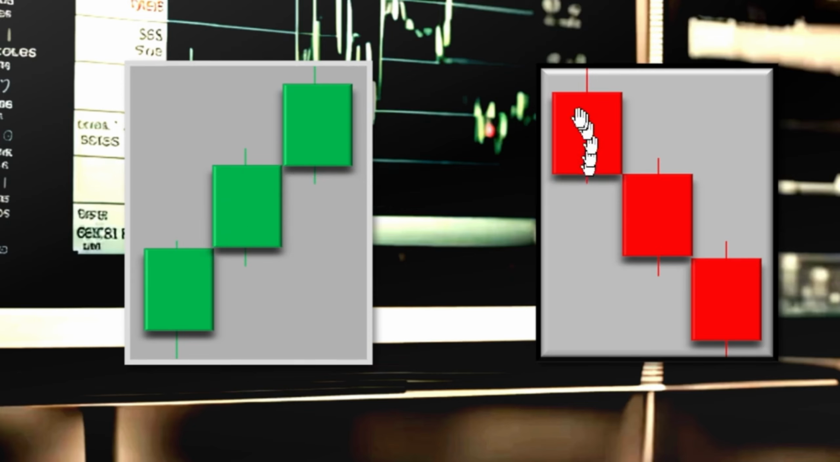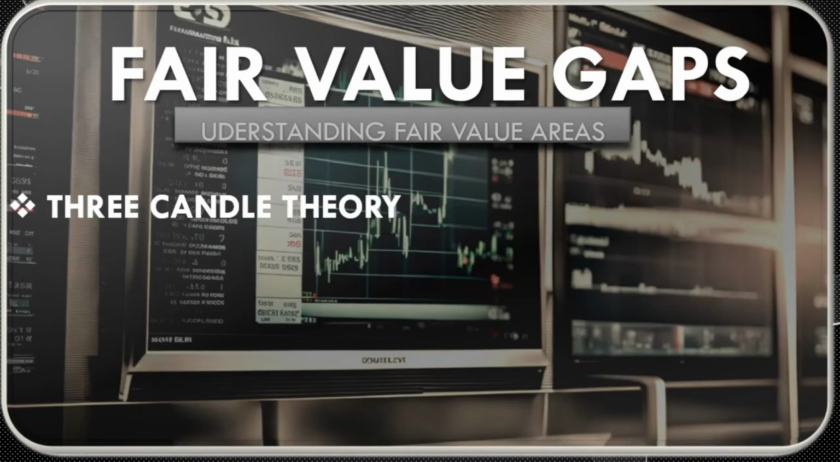The same thing happens in a downtrend. We will see that the wick of the first candle and the third candle do not meet. As a result, this is what is known as a fair value gap. Let's dive deep into this three candle theory so that you understand them, because fair value gaps are different and they have different characteristics which you have to understand.